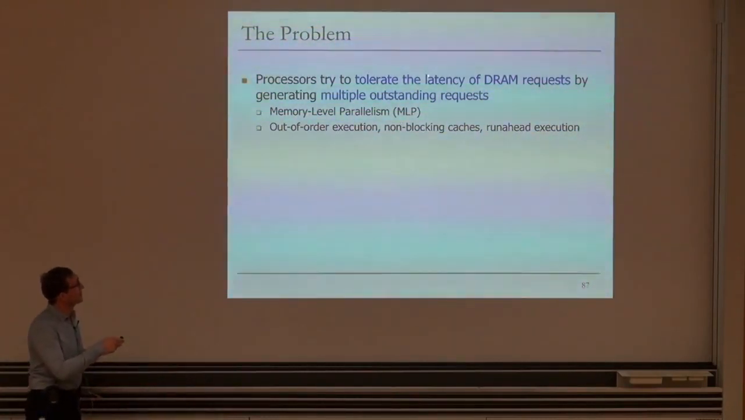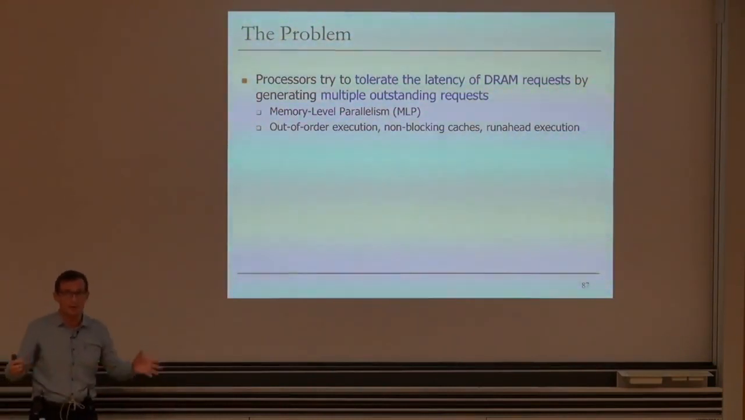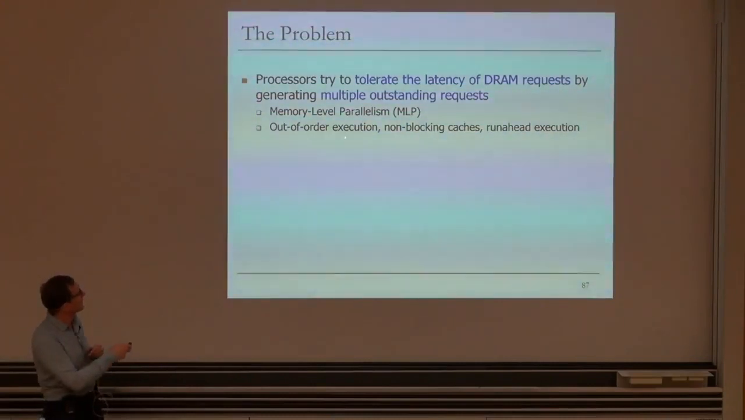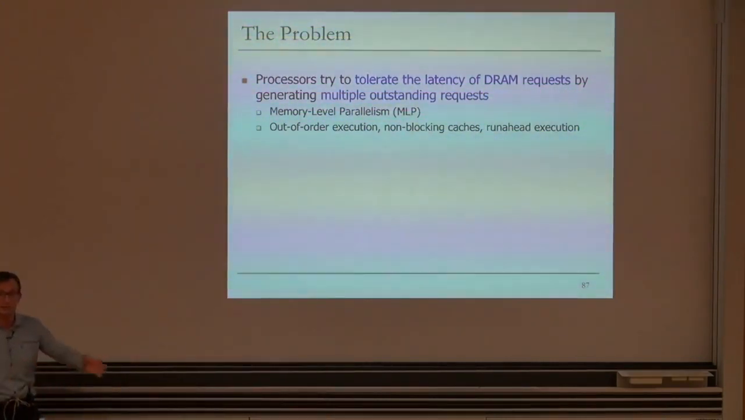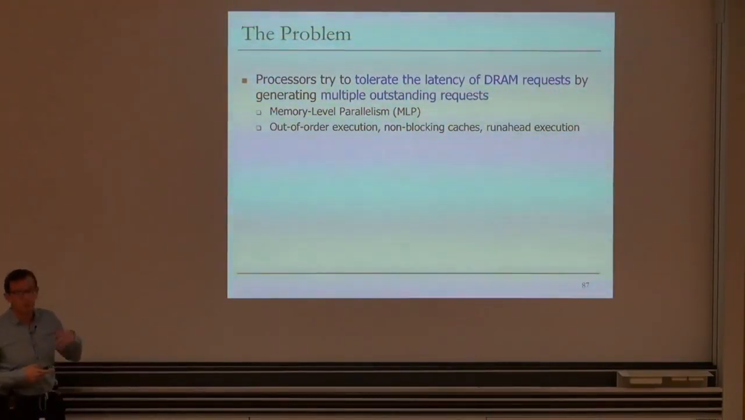Processors are designed to tolerate the latency of memory requests by generating multiple outstanding misses. This is the notion of memory level parallelism. You can generate multiple requests, and there are multiple ways of doing it. You could use out-of-order execution, non-blocking caches, run-ahead execution. You can have multiple requests in flight. And this has been a very useful thing to improve performance. Out-of-order processors have been high performance because you can service these requests in parallel.